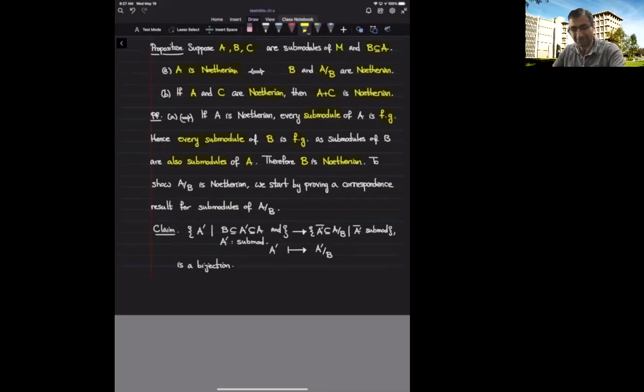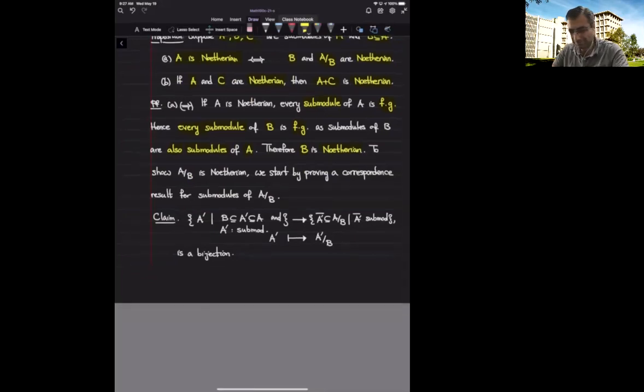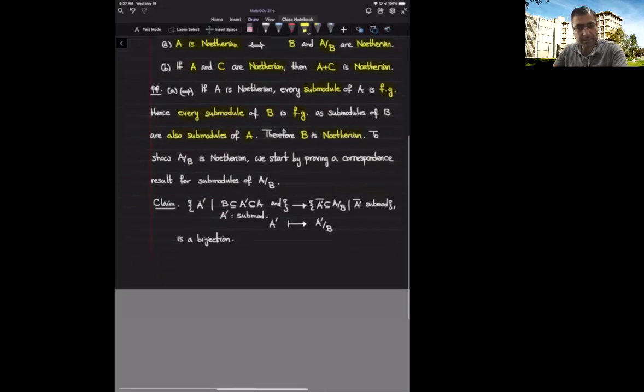modules. No, not for Noetherian. It has nothing to do with Noetherian. This is true for every quotient of modules. So let's start with stating and proving a correspondence result for submodules of A over B.